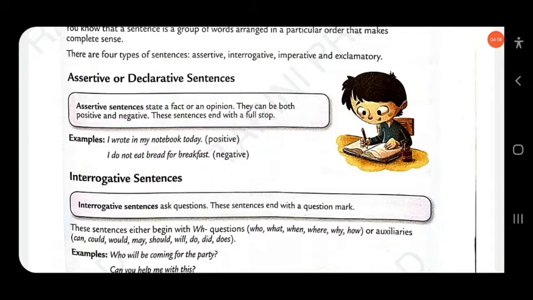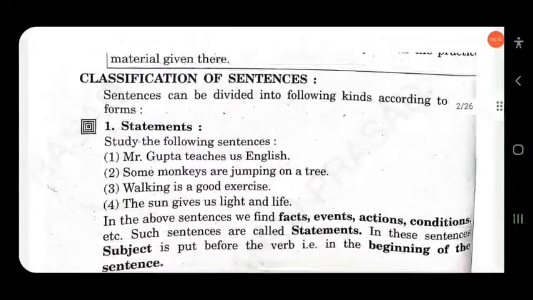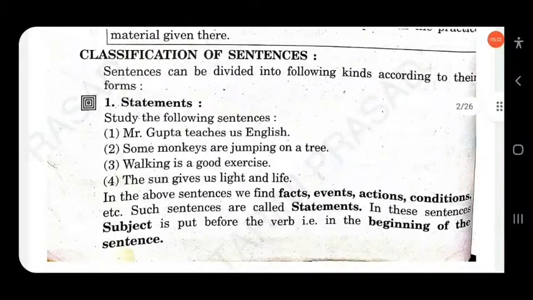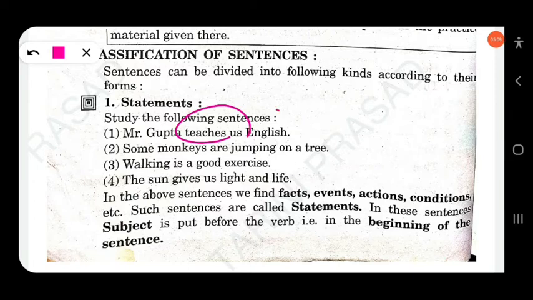Look at the sentences. Mr. Gupta teaches us English. Some monkeys are jumping on a tree. Walking is a good exercise. The sun gives us light and life. In the above sentences we find facts, events, actions, conditions.